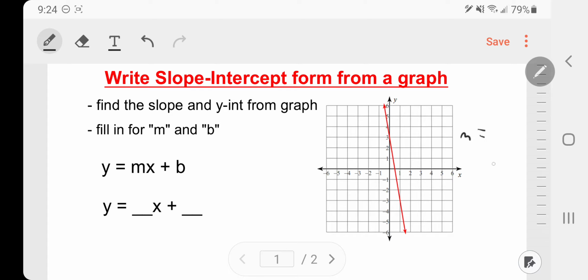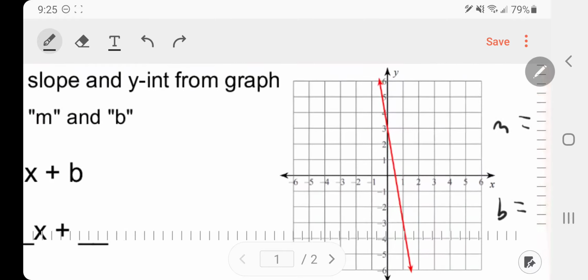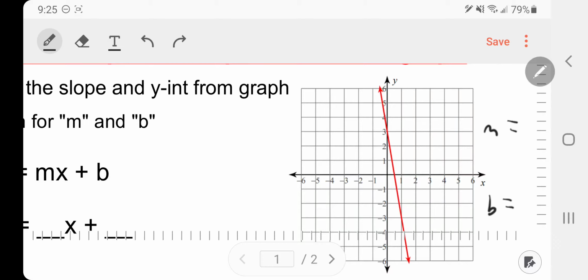So the slope we know from the last couple of lessons is just the rise over run when you pick 2 points, and the y-intercept is where your graph crosses the y-axis, the vertical axis. Now the slope, let's go ahead and do that first. We're going to pick 2 points on the graph.